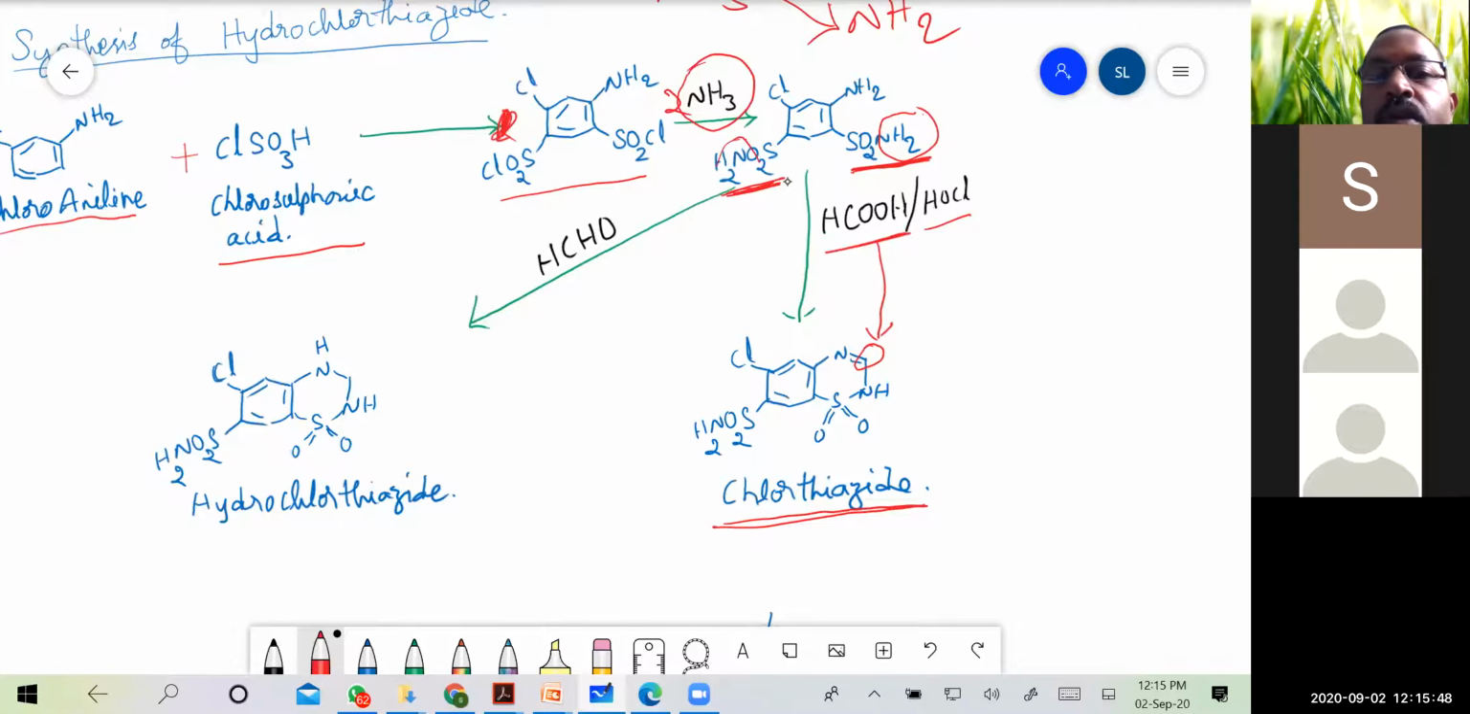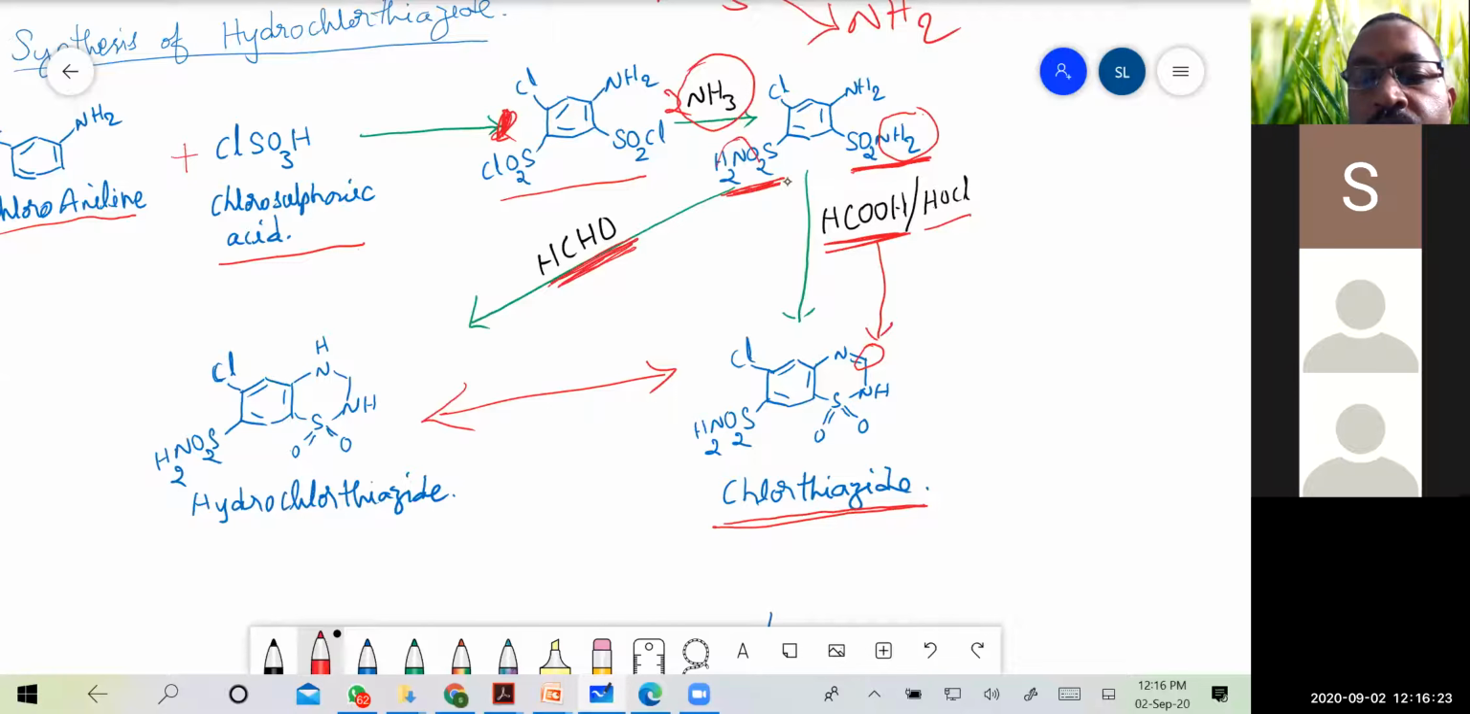Then if you want to synthesize hydrochlorothiazide, then we have to use formaldehyde. So here we have used formic acid, and here it is the formaldehyde. So formaldehyde will lead to ring cyclization, that is the formation of hydrochlorothiazide. See the difference between them. Here also the carbon donor for this particular compound for ring cyclization is formaldehyde.